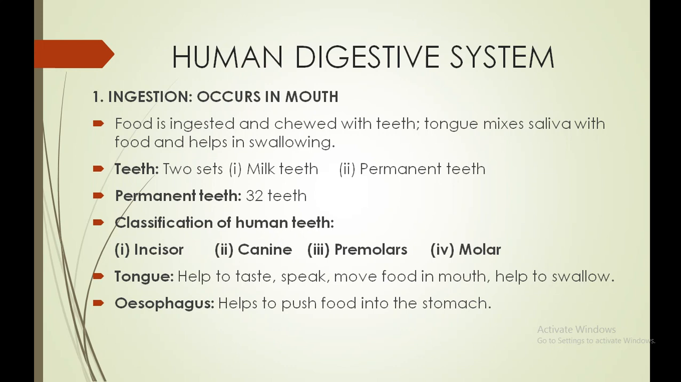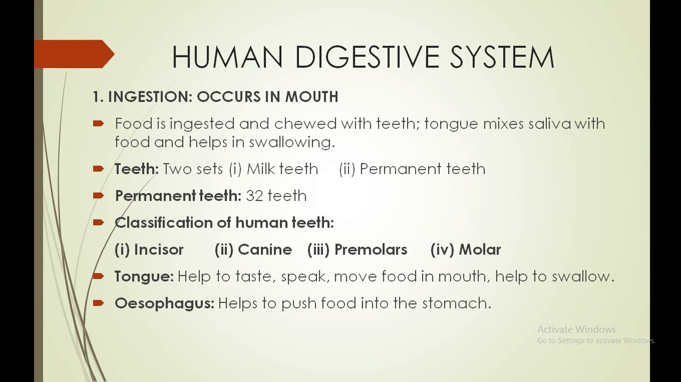Next one is the esophagus. The esophagus helps to move, or should I say push, the food from the mouth to the stomach. So these are the complete ingesting organs, or should I say organs which perform the ingestion process. You might feel that madam forgot one important organ, which is the salivary gland.